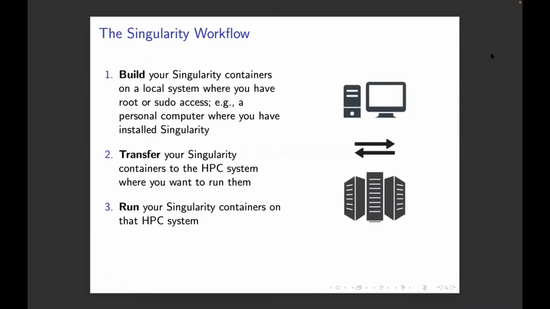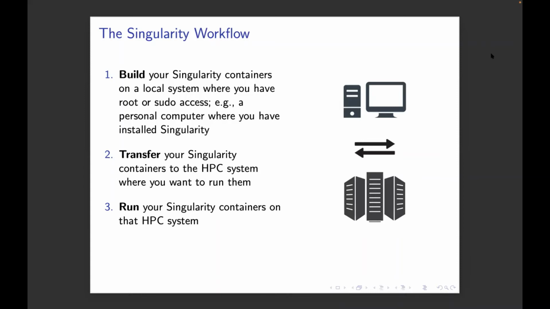And so, yeah, this is kind of the standard Singularity workflow, if you get into a habit of using Singularity, going from building your own containers from scratch to running them on HPC systems that you have access to.